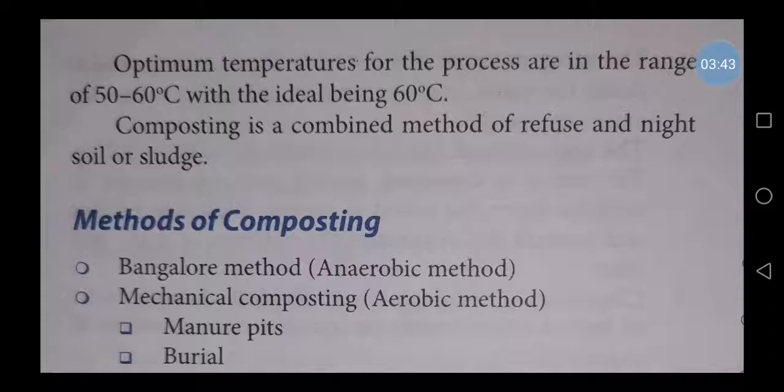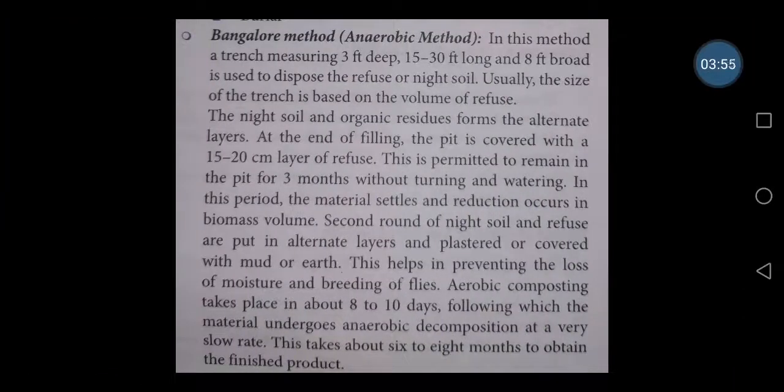The first one is the Bangalore method, which is an aerobic one, then mechanical composting, and the manure pit and burial method. Let us see what the Bangalore method means. Otherwise it is known as the anaerobic method of composting. Composting may be asked in the final exam. Composting is one of the main methods of treating solid waste. Biological waste treatment means the composting method. The first one is the Bangalore method. It is an anaerobic method.